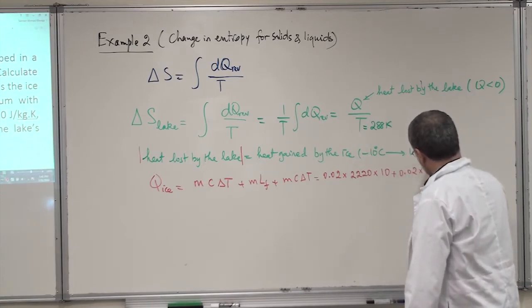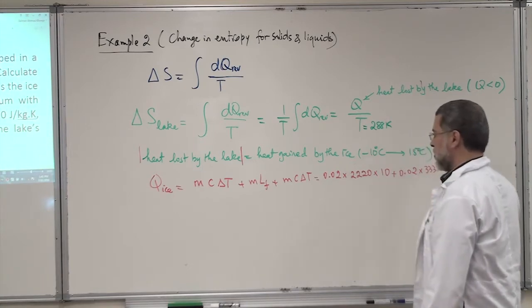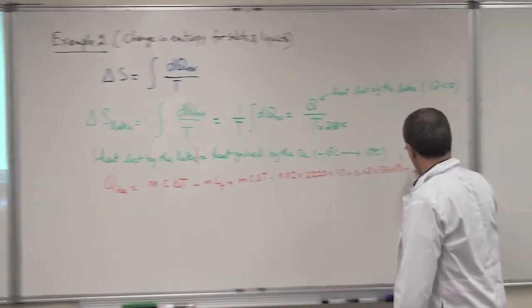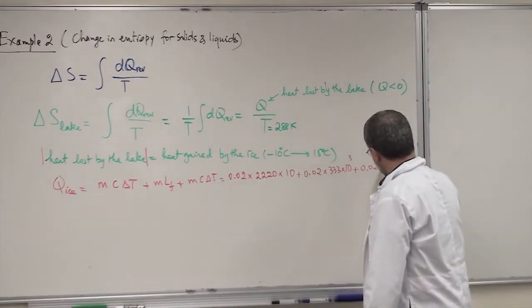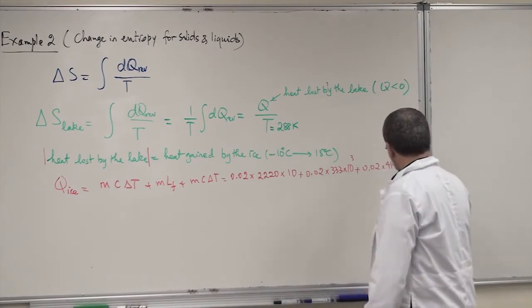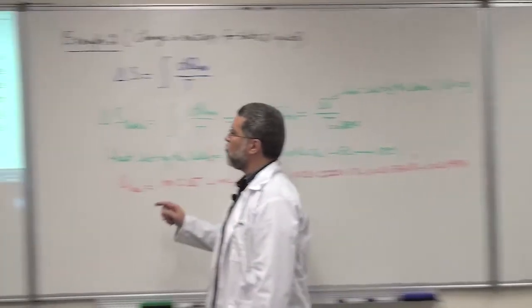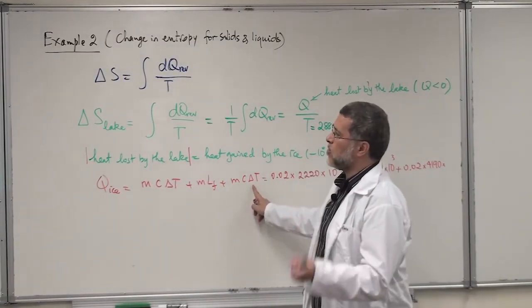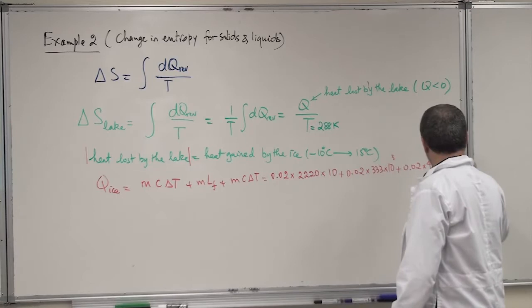Plus another 0.02 times 3 times 10 to the power 5, that's L fusion of the ice, okay? Then you add to this another mc delta T here, which is 0.02 times 4190, that's the specific heat of water, times the change in temperature. We are going from where to where now? We are going here from 0 to 15, which is 15 degrees Celsius.